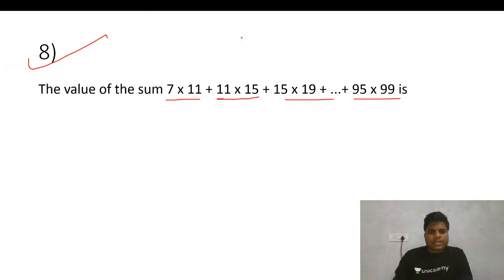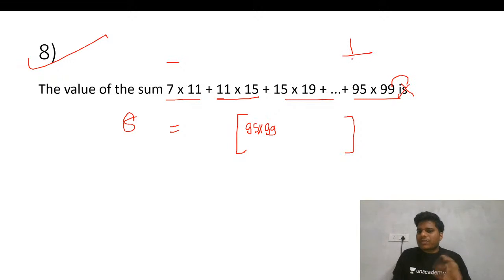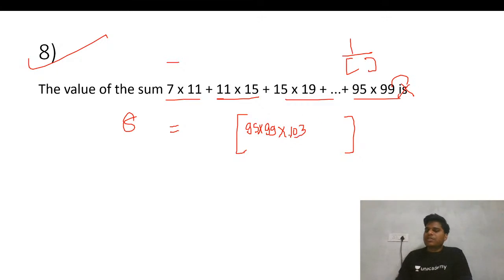So the general form for the summation of this type of series basically will be. I will explain this with the help of this example itself. I will take the last term, so 95, 99. Now there is a gap of how much? There is a gap of 4. So I will write one extra term. In the HP form we were removing one term; here we have to add one term. So after that, 103 will come.